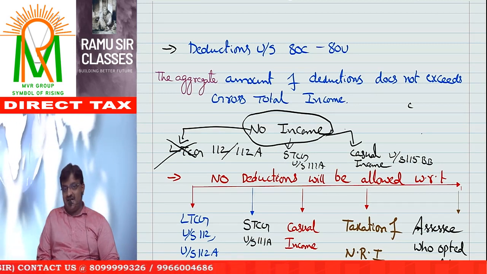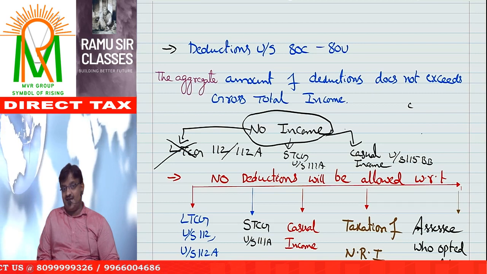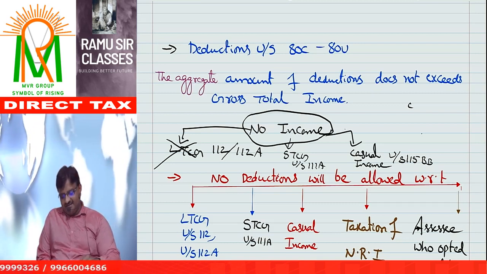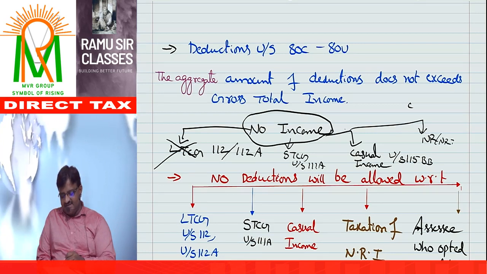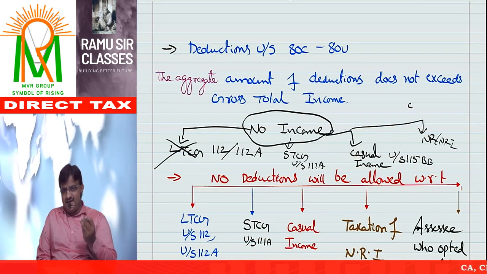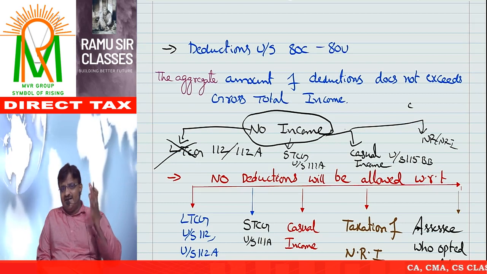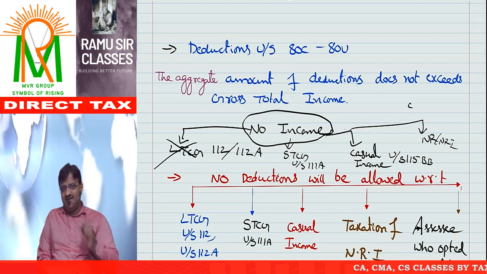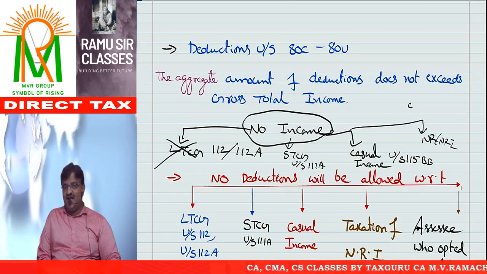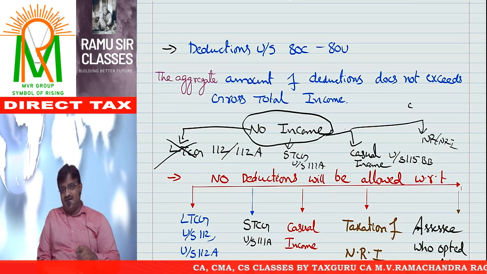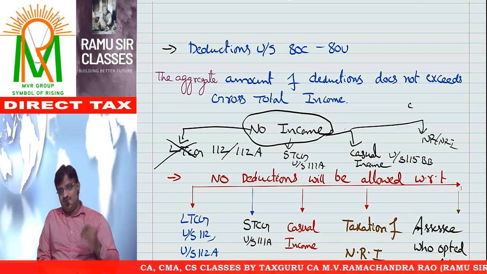Next point: non-residents, NRIs. As far as non-residents or non-resident Indians are concerned, special provisions are applicable. Whenever special provisions are applicable, where is the question of deductions? Already I have given one benefit there by giving a lower tax rate.